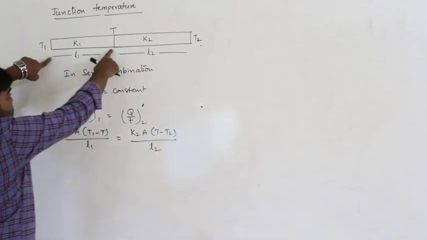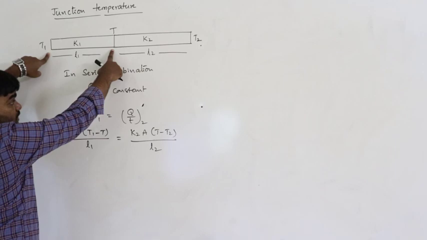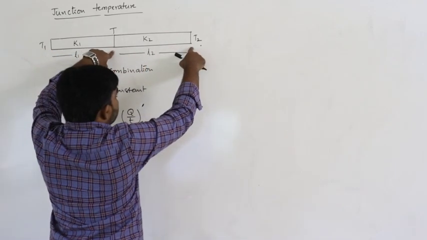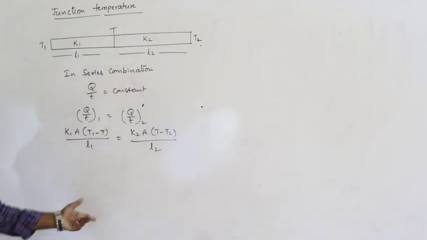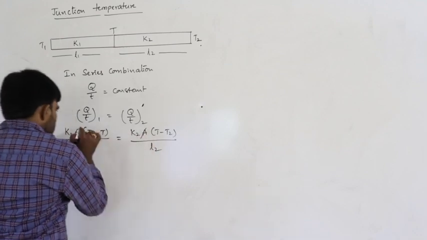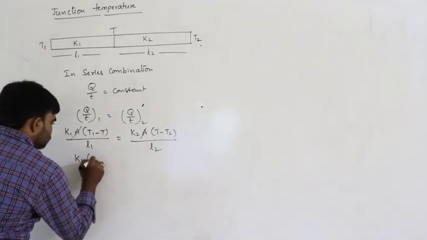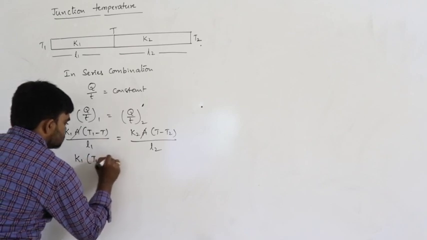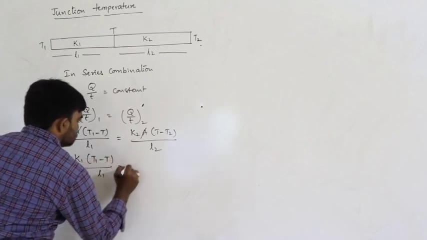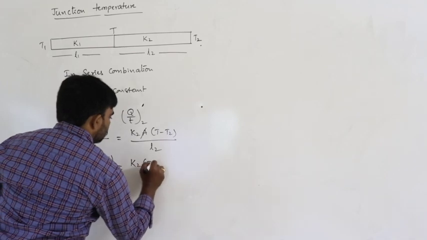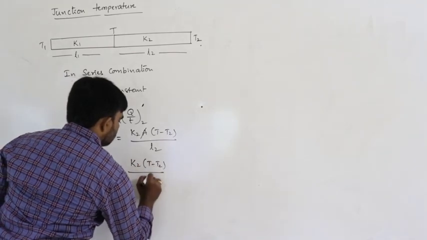The area of cross section gets cancelled. So K1 into (T1 minus T) by L1 is equal to K2 into (T minus T2) by L2.